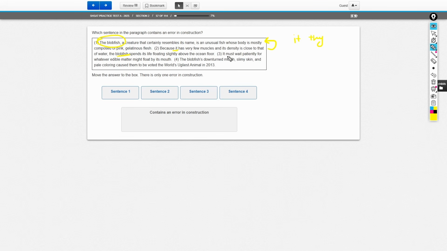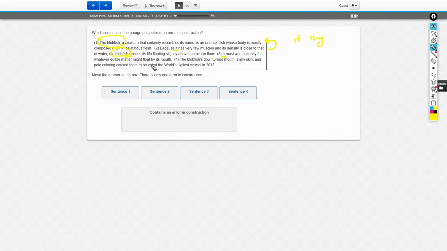Sentence 3. It must patiently wait for whatever edible matter might float by its mouth. Okay, again, even though this sounds vague, this is correct because it is referring to the blobfish, which we introduced in the previous sentence. And if I went up to my friend and I said, well, it, the blobfish, must patiently wait for whatever edible matter might float by its mouth, they'll understand what I'm saying. They're like, okay, fine, the blobfish just waits until things fall into its mouth. Weird fact to know, man, but thanks for the fun fact.